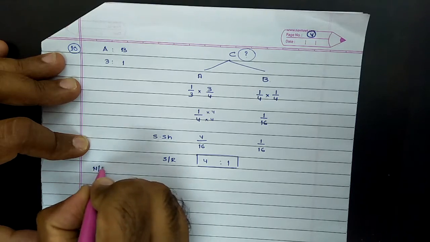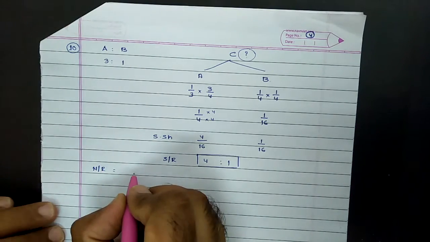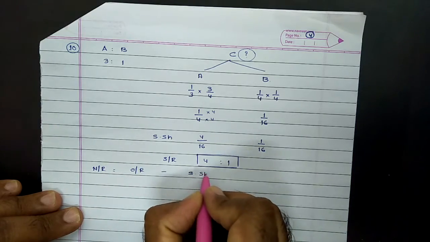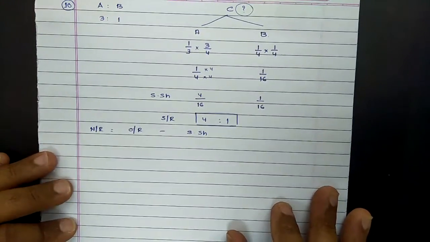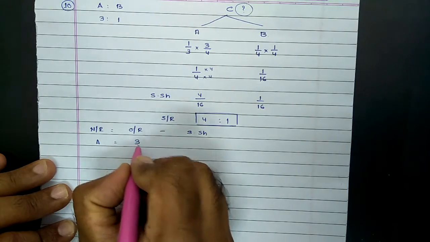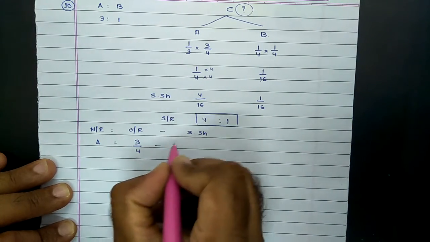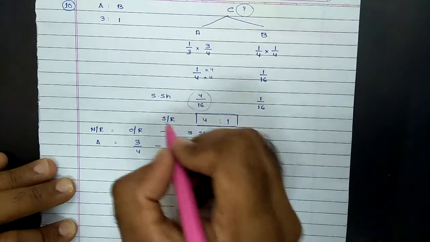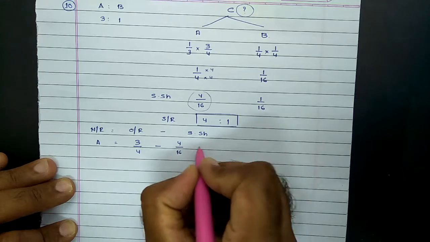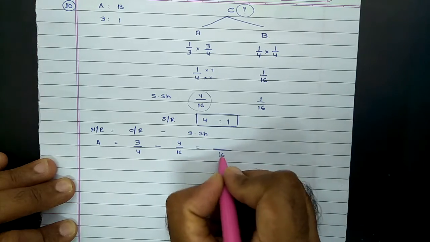So for the new ratio, the formula is the same way: old ratio minus sacrificing share. Calculation wise, for partner A, A's old ratio was 3/4 minus sacrifice made by A. Again, do not apply ratio, we need to apply share, which was 4/16. So LCM comes to 16.